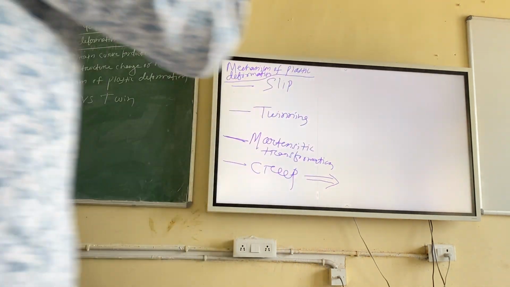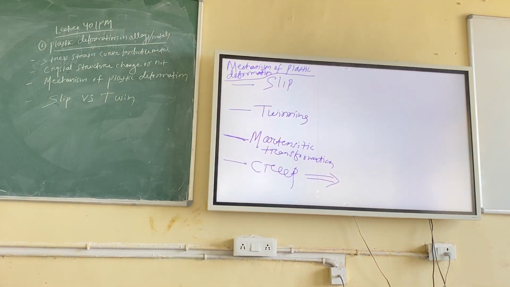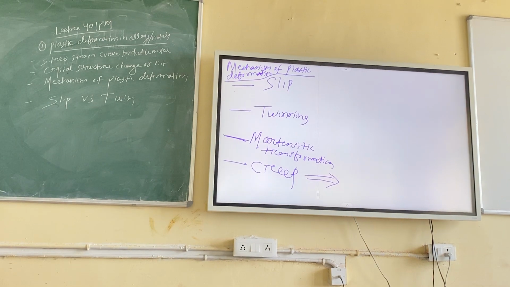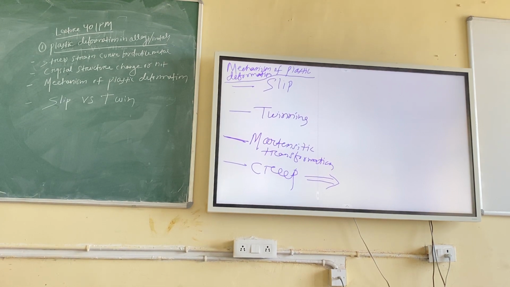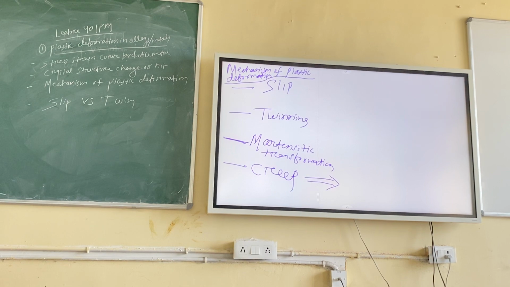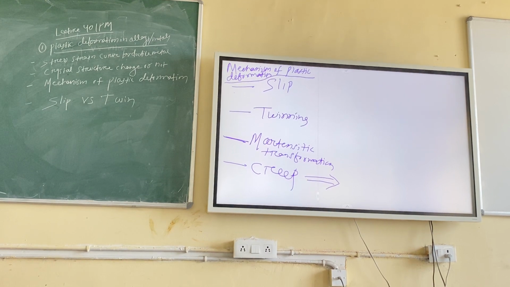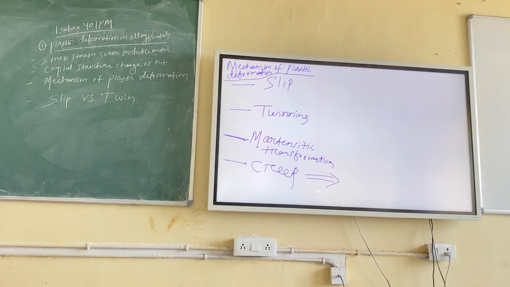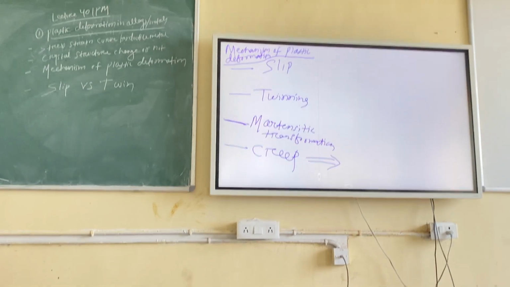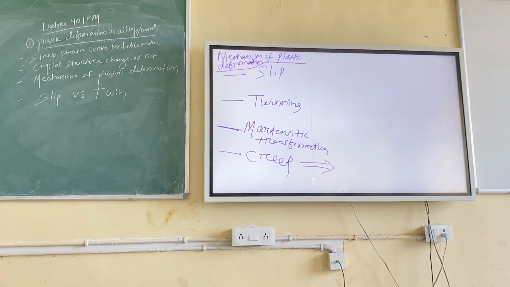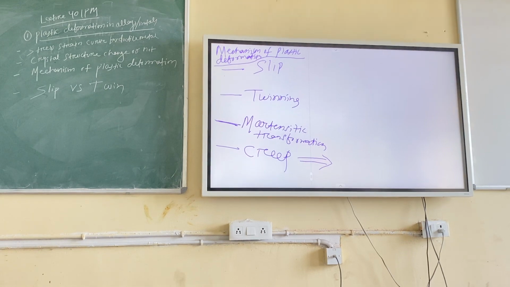Boilers means in power plants, where we provide steam to the turbines, the turbines rotate and you generate electricity. So those pipelines are carrying what basically? Steam, at very high temperature, like 650 or 550. That means steam is flowing inside the pipes or tubes.